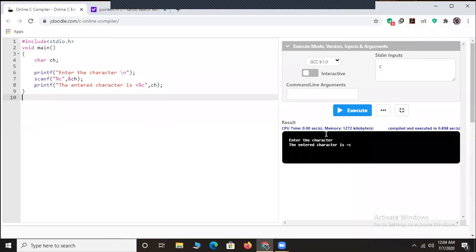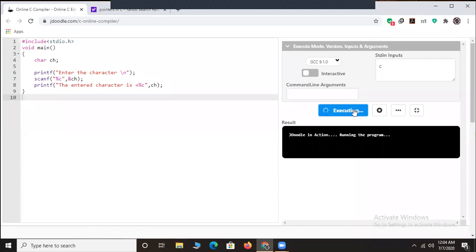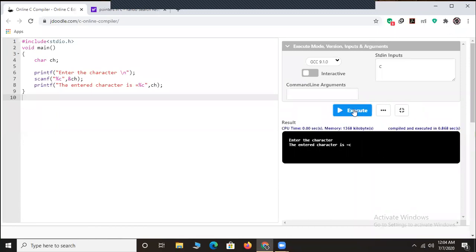So friends, I'll just execute this program again. You can clearly observe, enter the character. The entered character is C. See friends, here in this GDB compiler that I'm using, I've entered the input here in the stdin inputs. I've entered the character as C, and it is showing us the entered character is C.